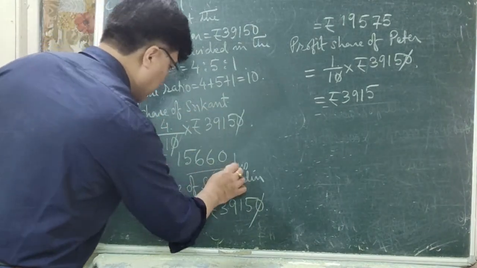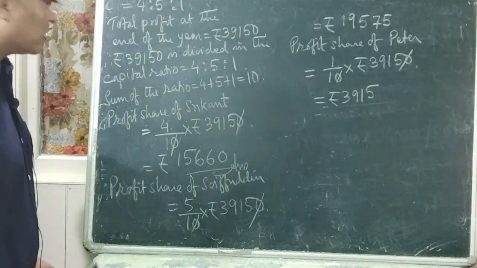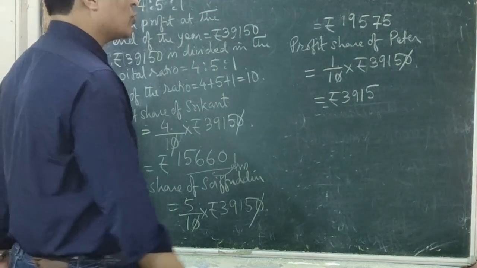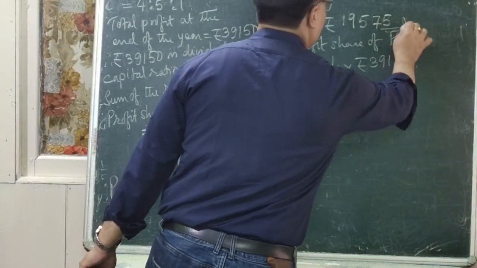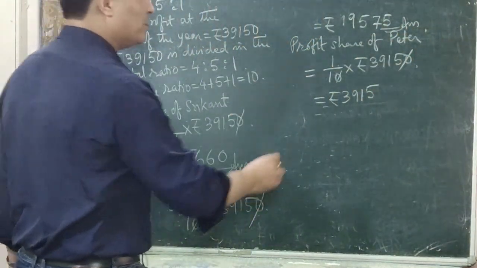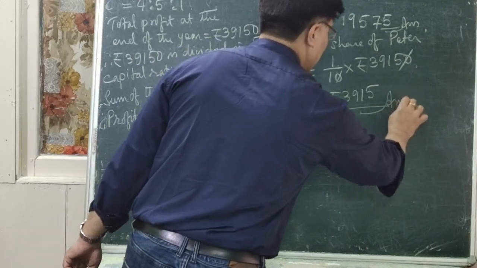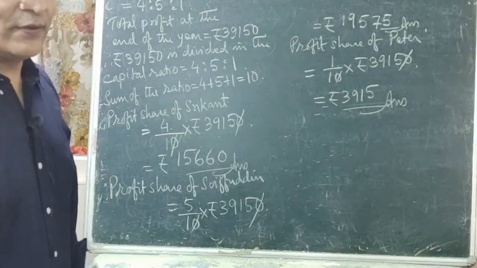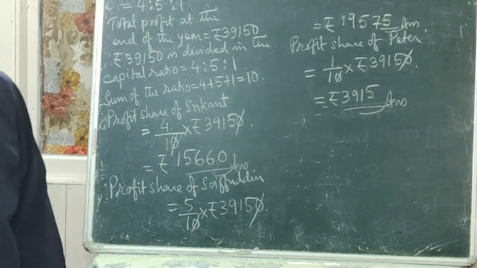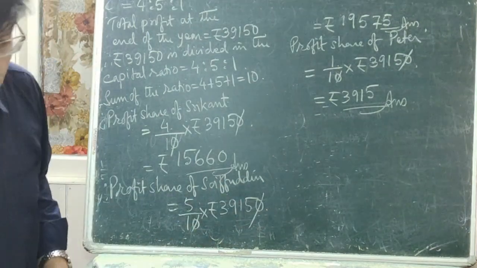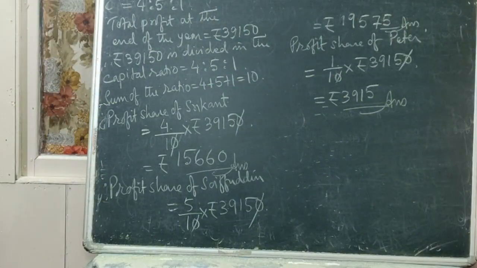So what is the profit share of Srikanth? It is 15,660. What is profit share of Soifuddin? It is 19,575. And what is the profit share of Peter? It is 3,915. So this is the final answer. So I think you have understood it. So you can copy it. We'll do the next question now.